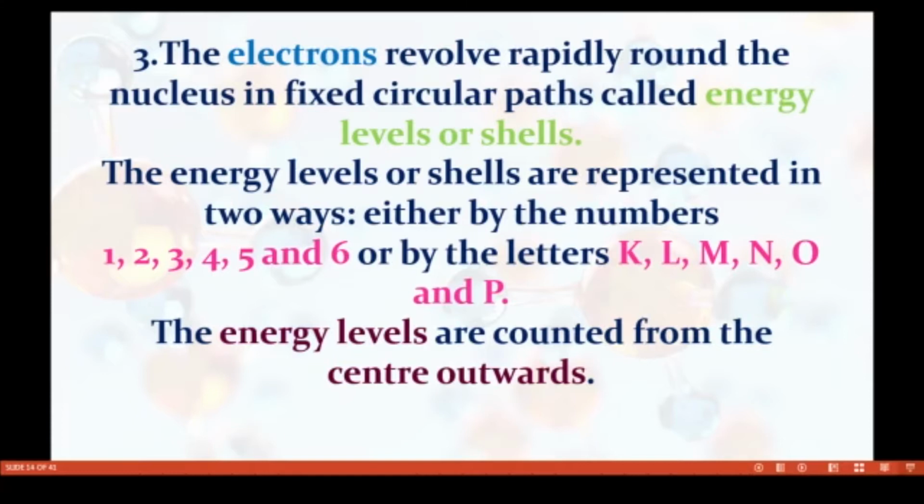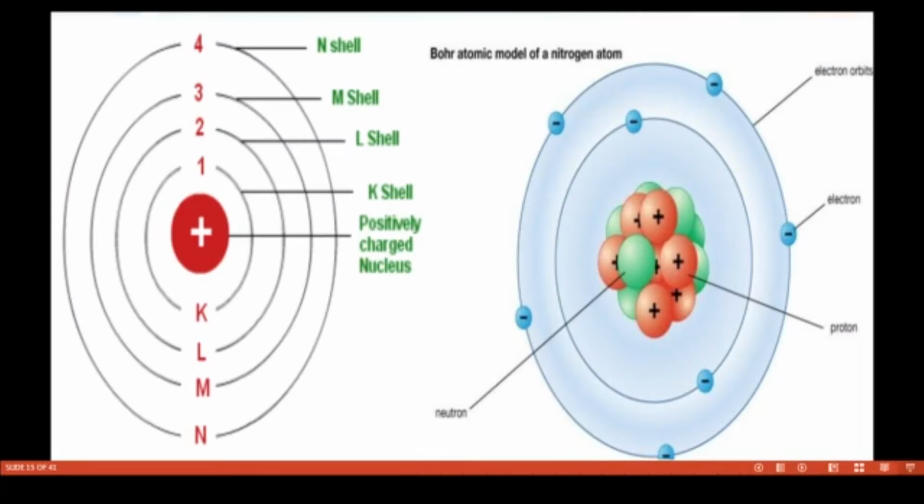The energy levels or shells are represented in two ways: one by numbers and another by letters. The numbers are 1, 2, 3, 4, 5 and 6, and the letters denoted are K, L, M, N, O and P. The energy levels are counted from the center outwards. Look at this diagram. This is the nucleus part, and this is the K shell.